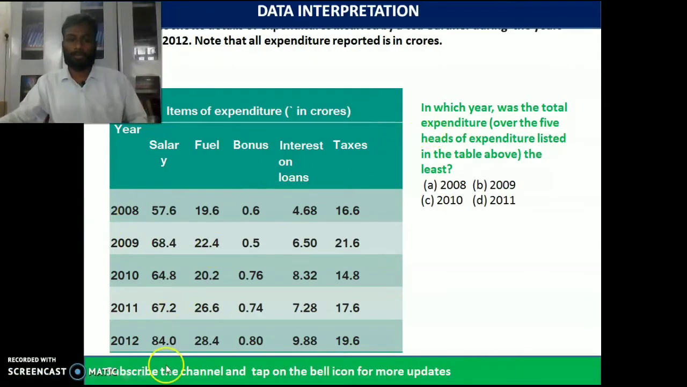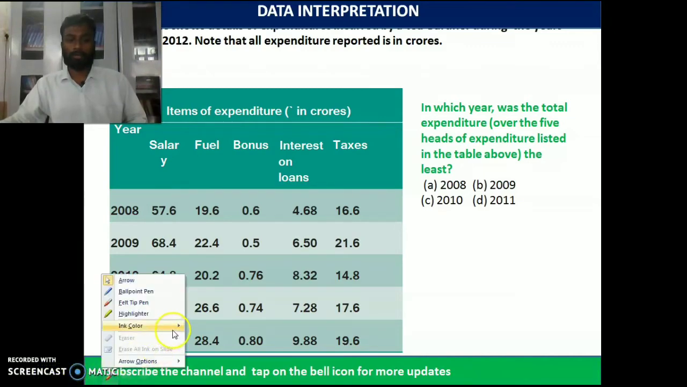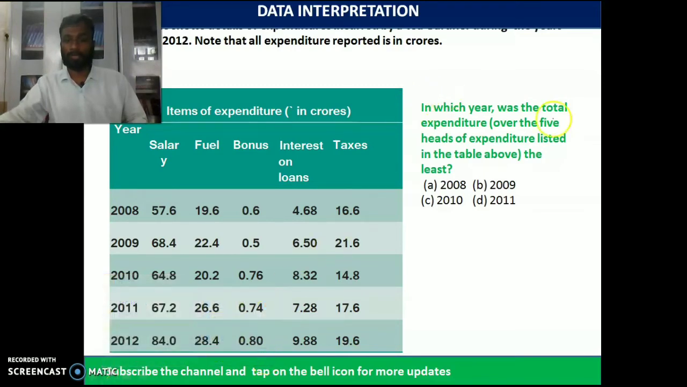See, we can see the next question is: in which year was the total expenditure the highest of all the expenditures? So first of all, you need to find the value of the total expenditure over the 5 years, over the 5 heads of expenditures listed in the table. What is the total expenditure recorded?